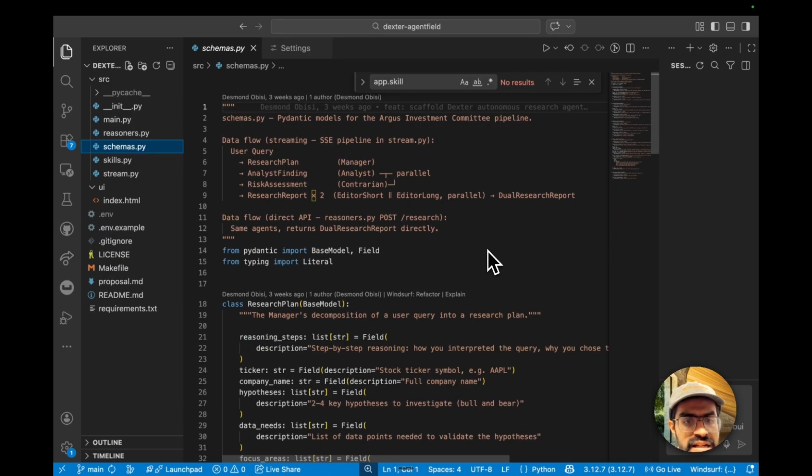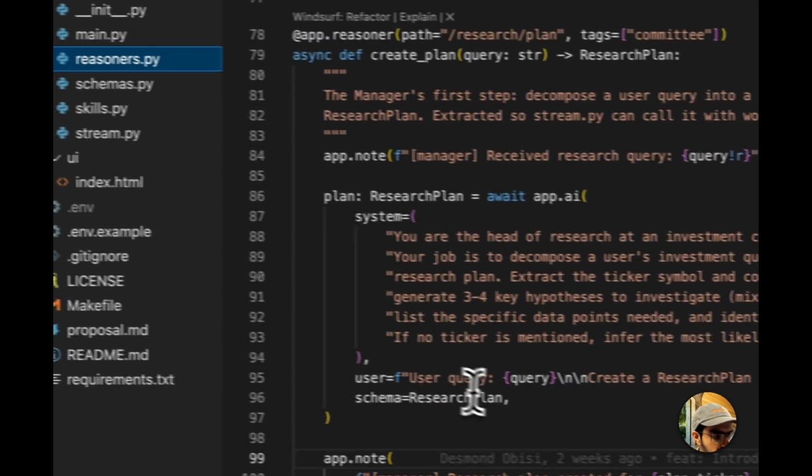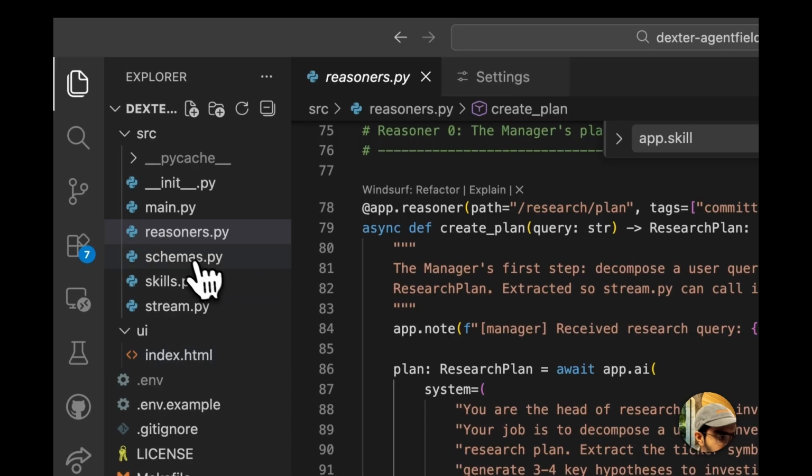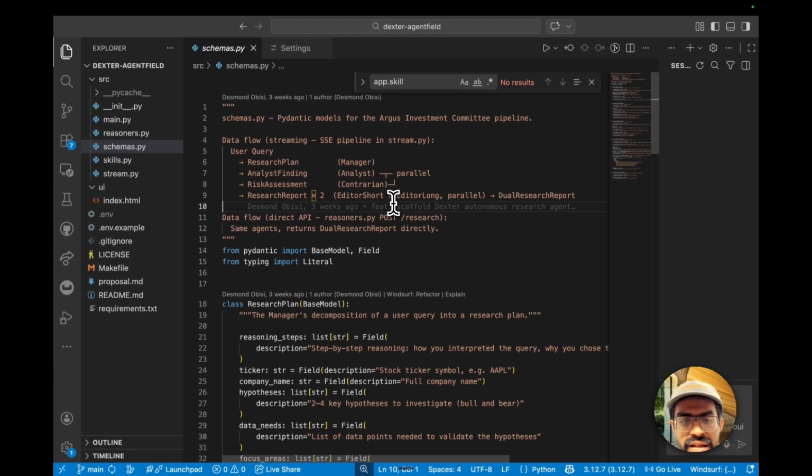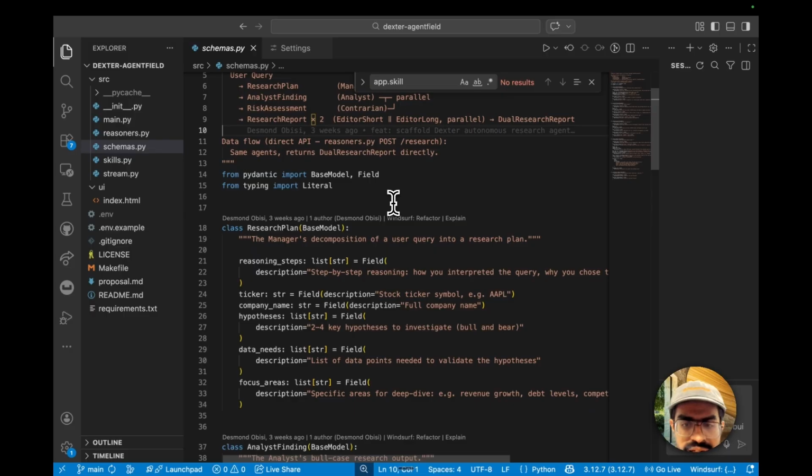And the key here is that when we are calling these schemas in the reasoners, for example, schema equal to research plan, the LLM does not return a raw string. It returns a typed Pydantic object. So when the manager hands off to the analyst, it's a structured research plan and not just a blob of text. So every handoff between agents is completely type safe, which makes the multi-agent coordination reliable instead of fragile,